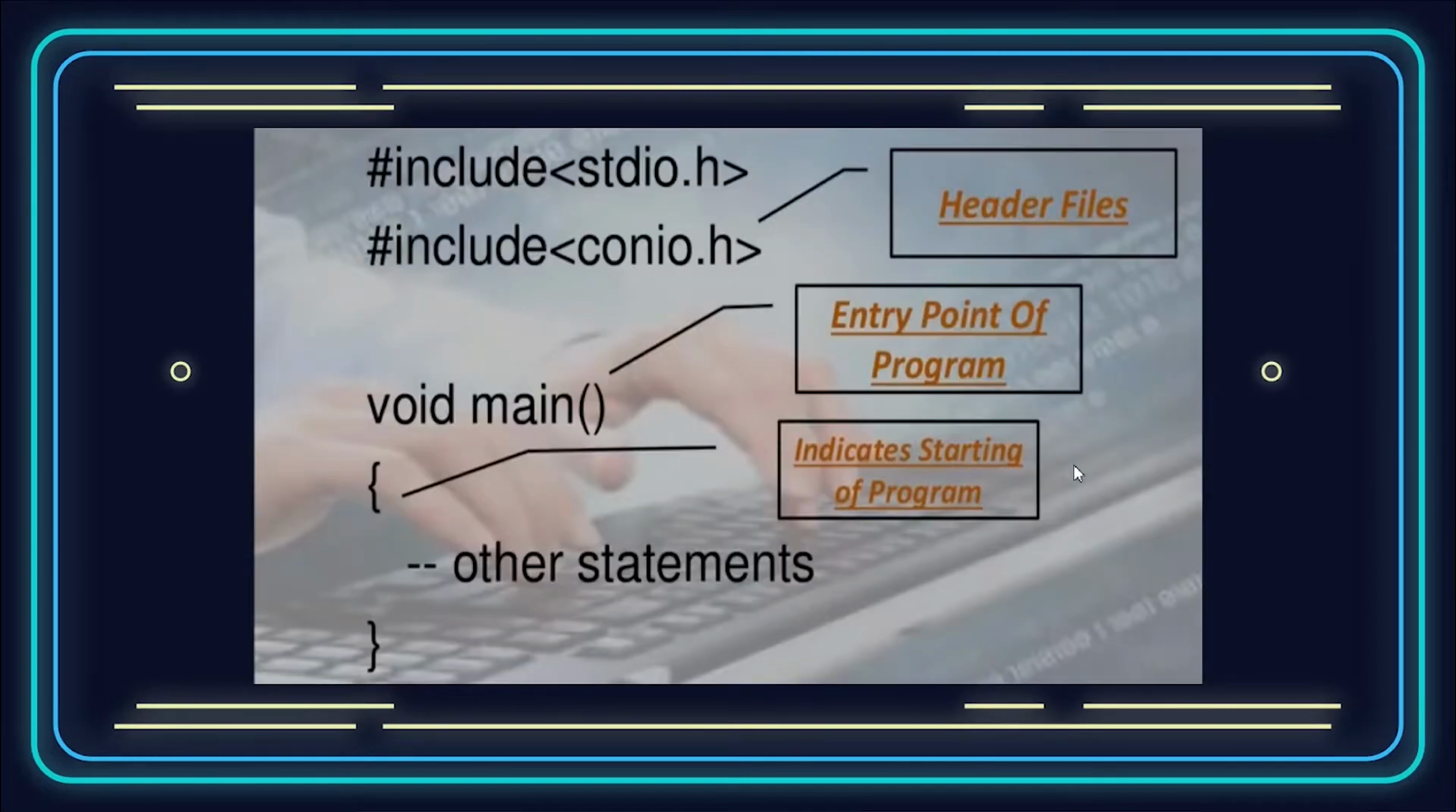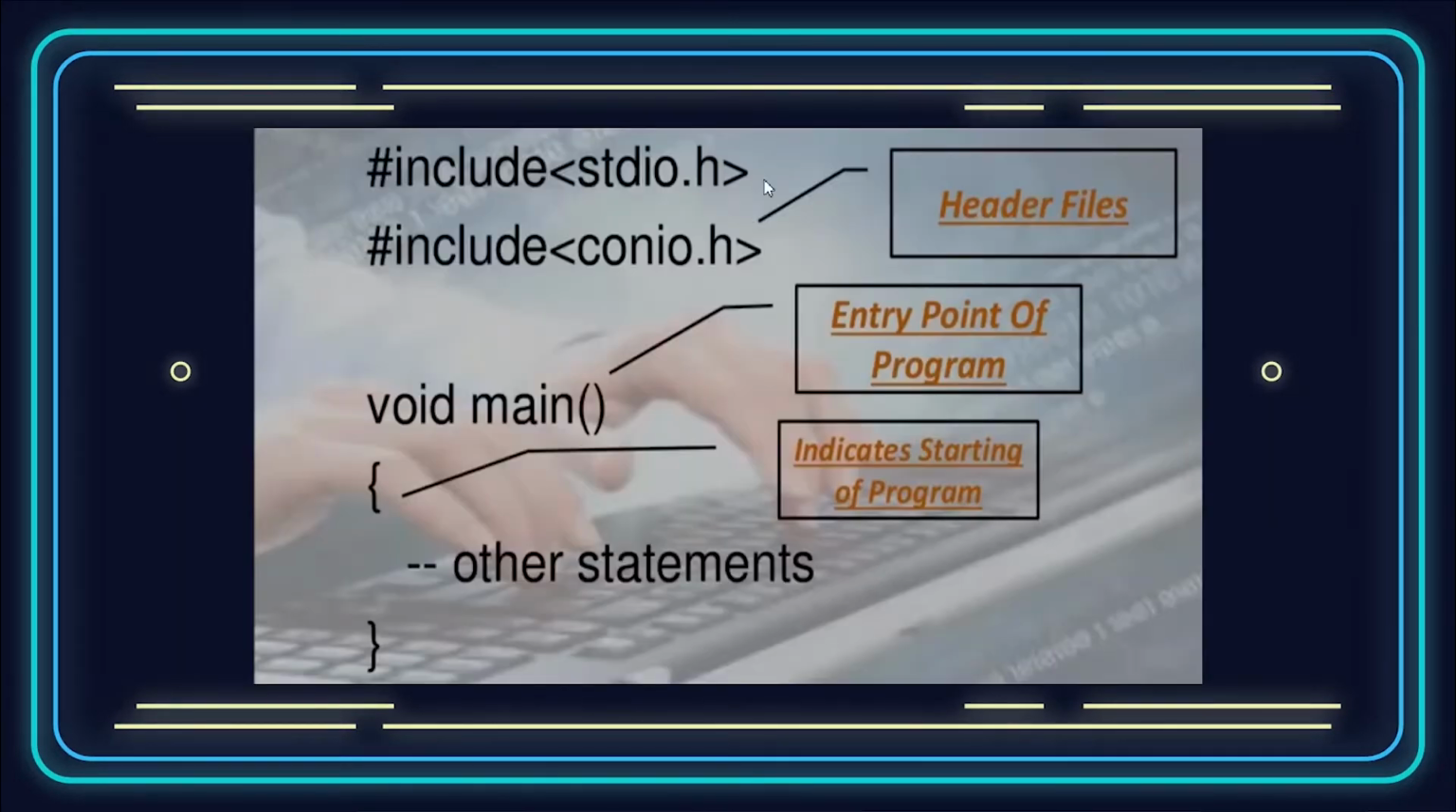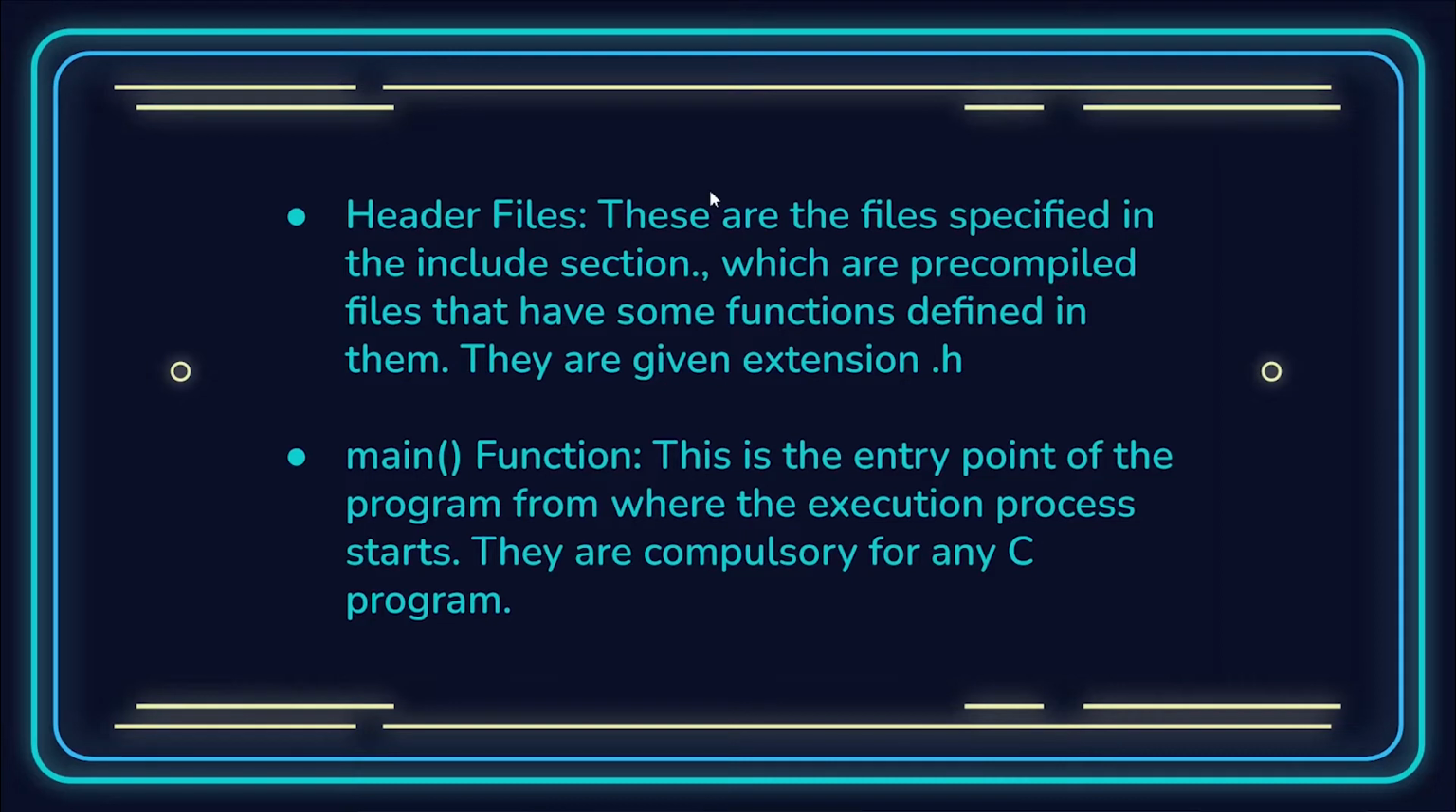Okay, so header files. These first two, like I said, are the header files. These are the files which are specified inside the include section. As you saw, they're specified inside the hashtag include. So those are the header files. And they are precompiled files that have some functions defined in them. So they are given the extension .h. What I mean by precompiled files that have some functions defined in them is that once you get into functions, you'll see that there are two types of functions. Some are user-defined functions and some are predefined functions. So as you include a certain header file, you automatically get access to certain predefined functions. You don't have to define them later on. You'll be learning them better as you move through the presentation.